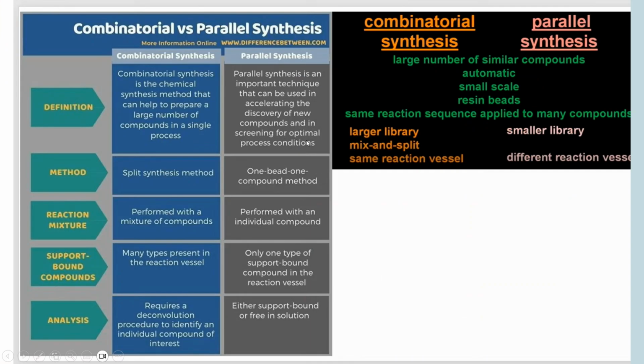Just take a quick look at this slide to make sure that you are getting what combinatorial and parallel synthesis are. And if you don't understand anything, please feel free to ask. Just take 2 minutes to understand this slide.